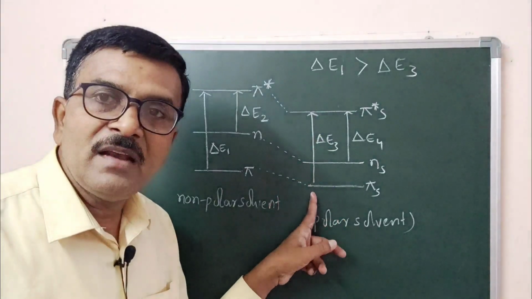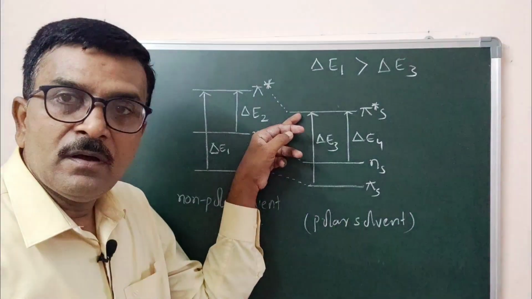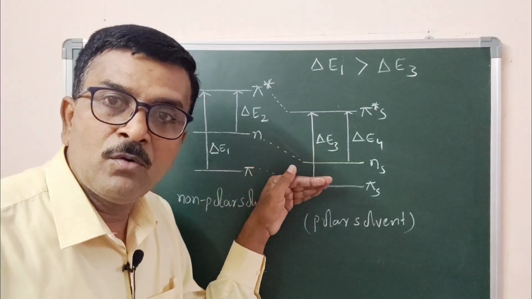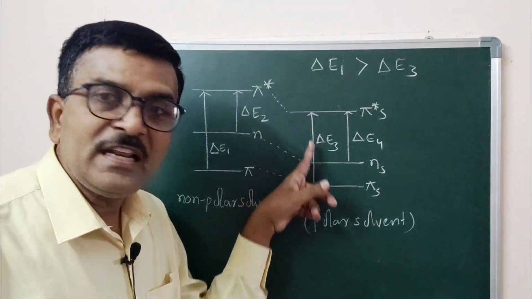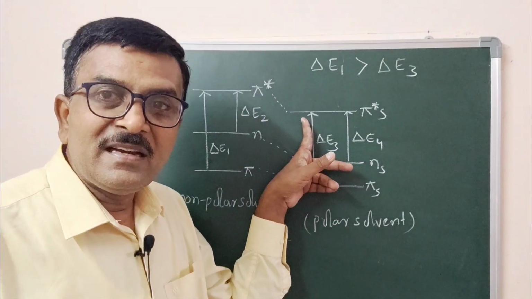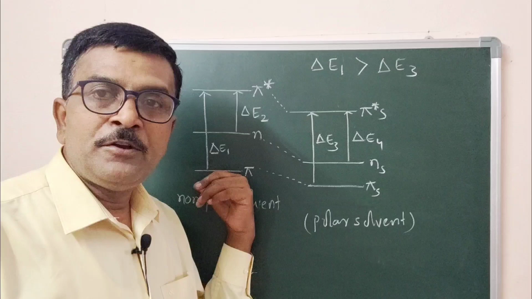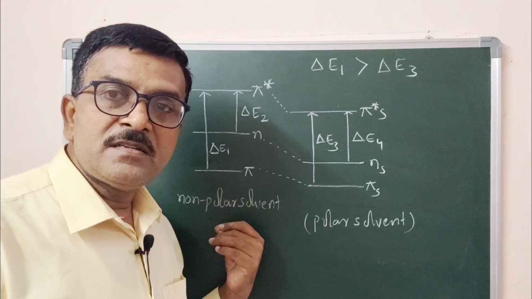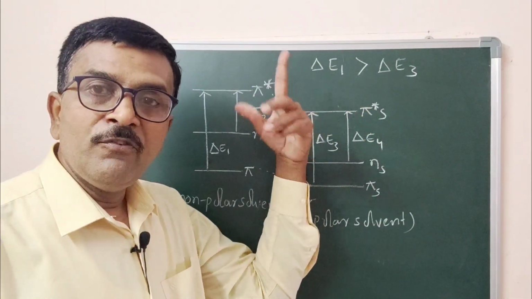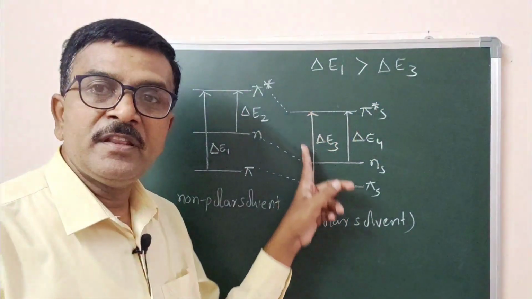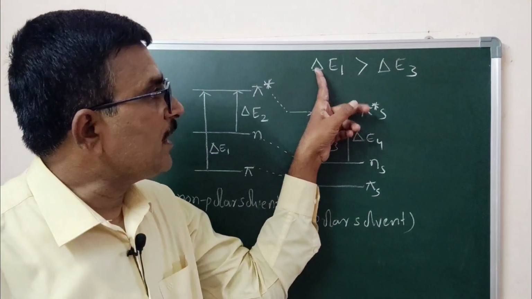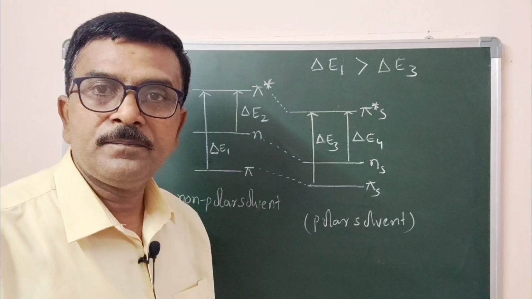Why is delta E3 less? Because this anti-bonding pi star orbital is more stabilized, it comes more down. So that leads to decrease in the energy difference between pi orbital to pi star orbital. That is, energy required for pi to pi star transition in the presence of non-polar solvent, delta E1, is more when compared with the energy difference between the same orbitals in the presence of polar solvent. Delta E1 is greater than delta E3.